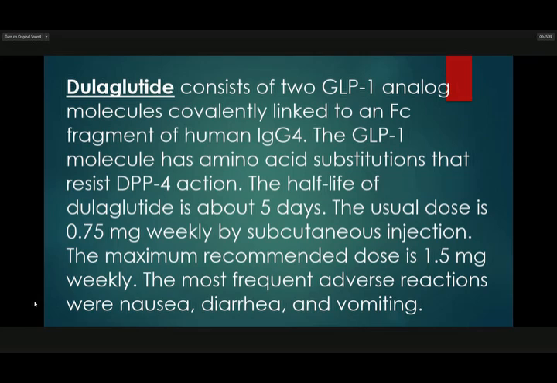The usual dose is 0.75 mg weekly by subcutaneous injection. The maximum recommended dose is 1 milligram weekly. The most frequent adverse reactions were nausea, diarrhea, and vomiting.